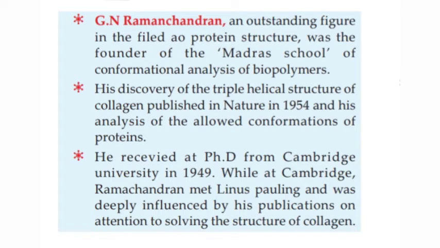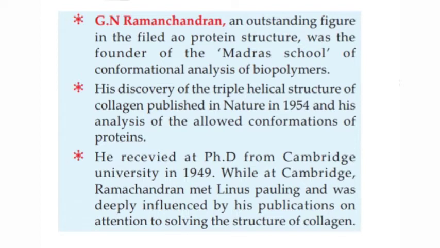G.N. Ramachandran, an outstanding figure in the field of protein structure, was the founder of the Madras School of Conformational Analysis of Biopolymers. His discovery of the triple helical structure of collagen, published in Nature in 1954, and his analysis of the allowed conformations of proteins.